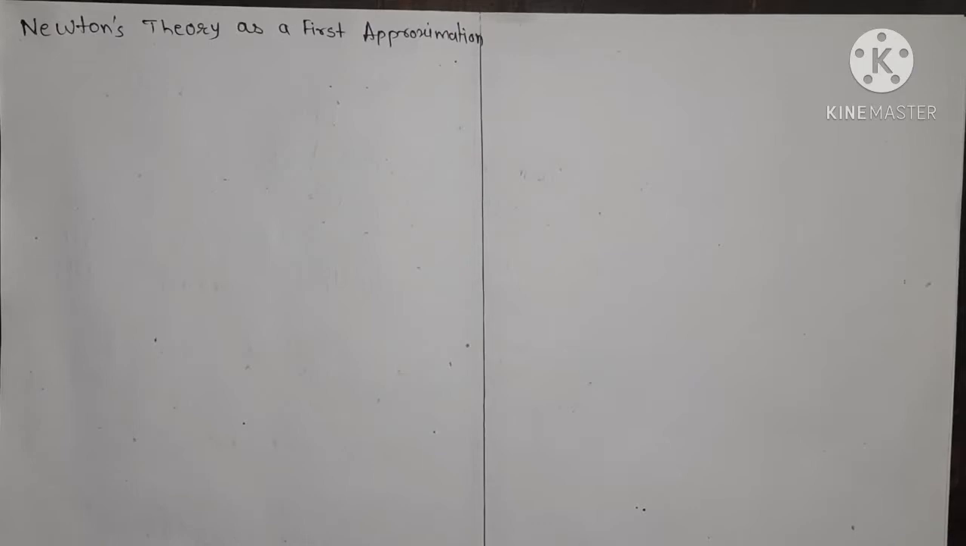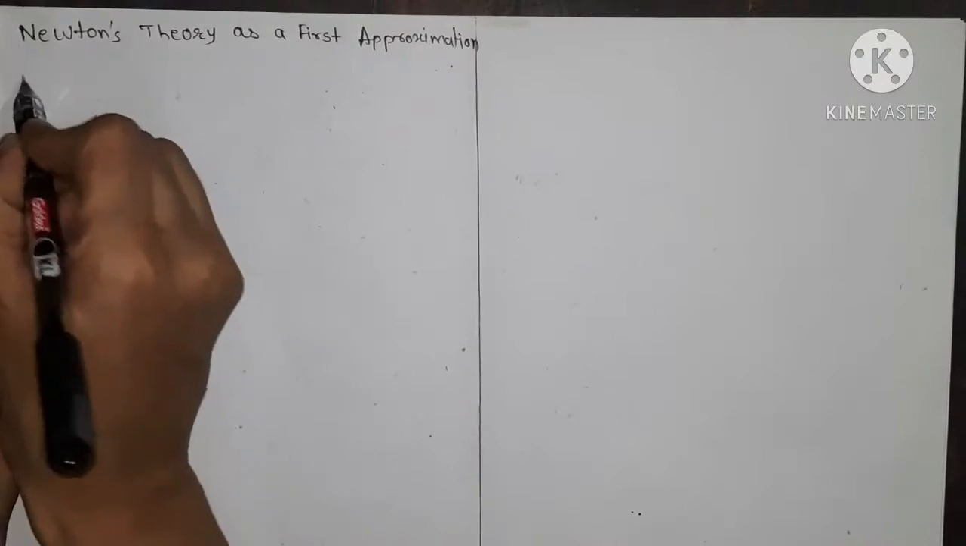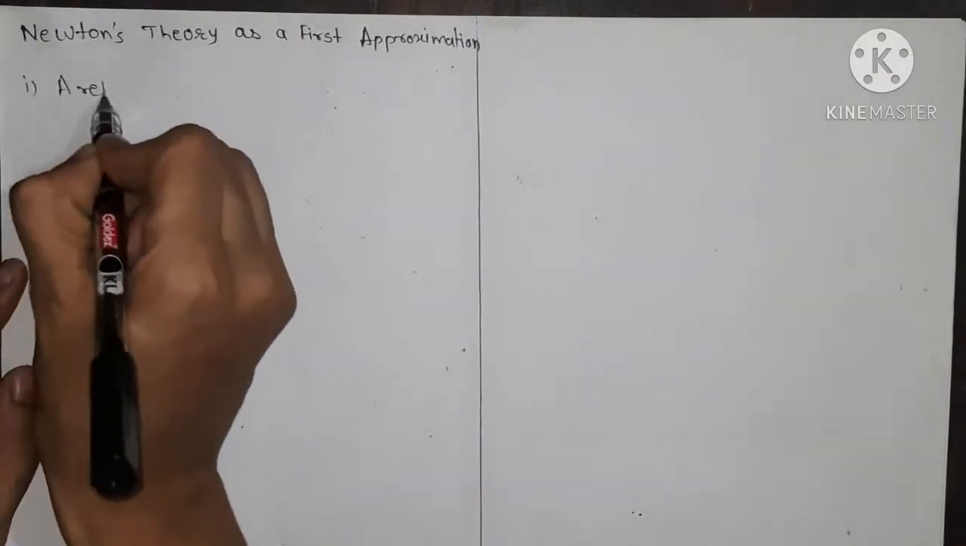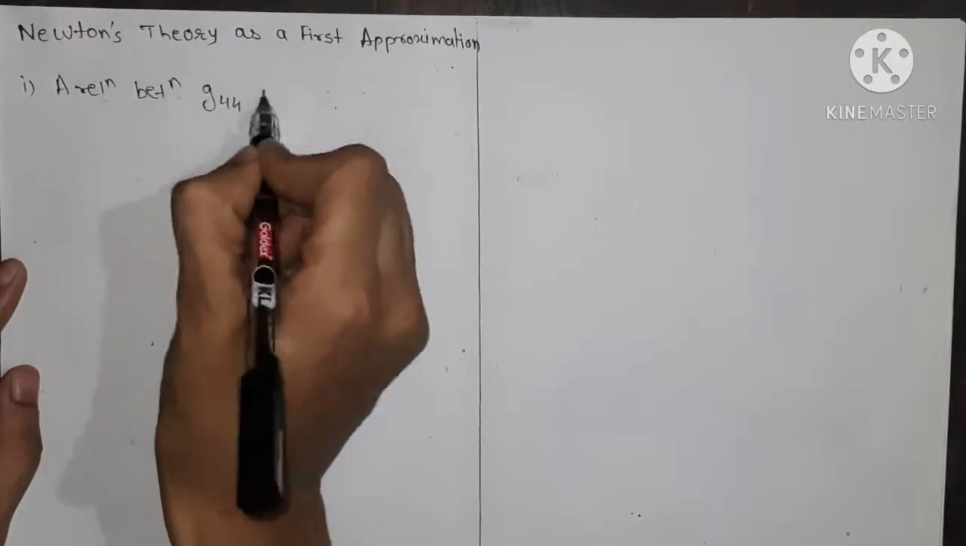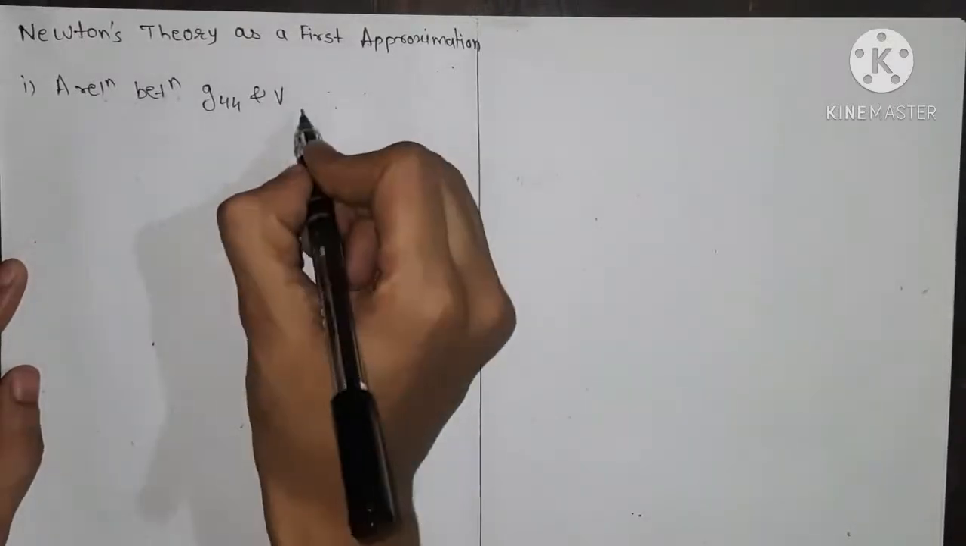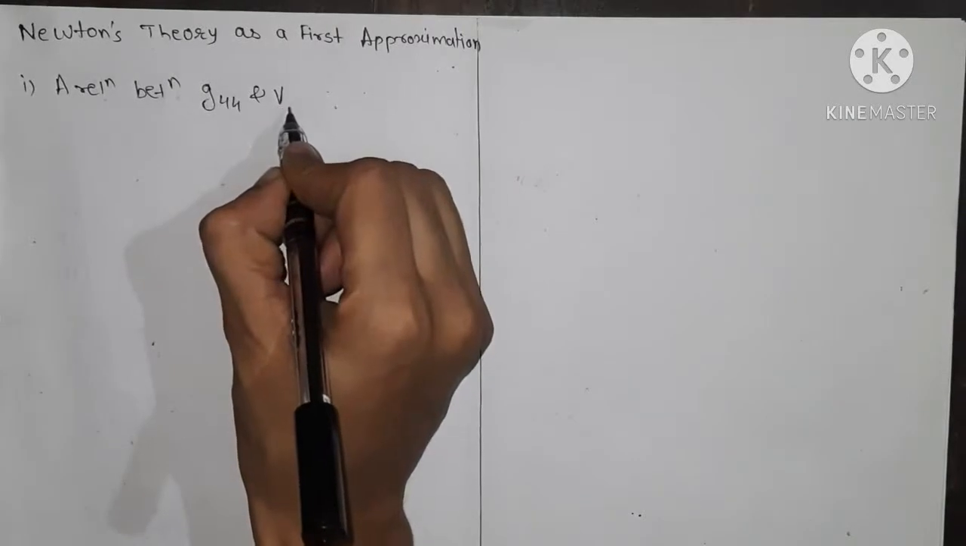For this we require two things. The first one is the relation between G44 and the Newtonian gravitational potential V. That is the first thing we require here, a relation between G44 and V, where V is nothing but our Newtonian gravitational potential.